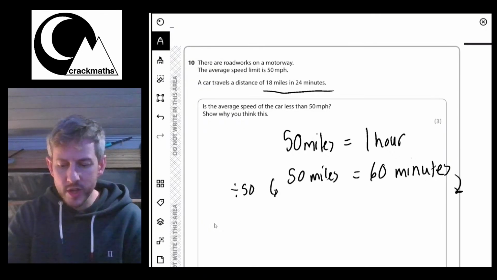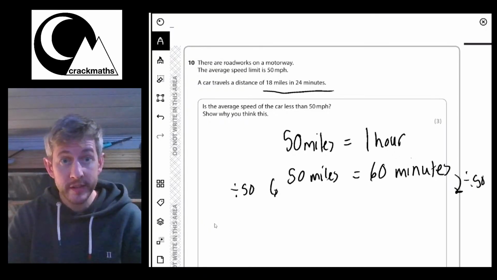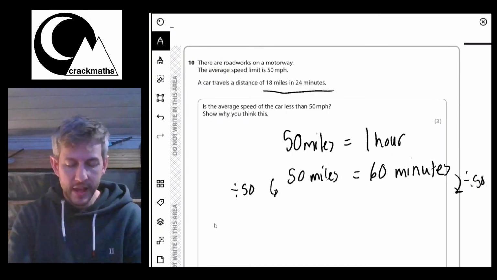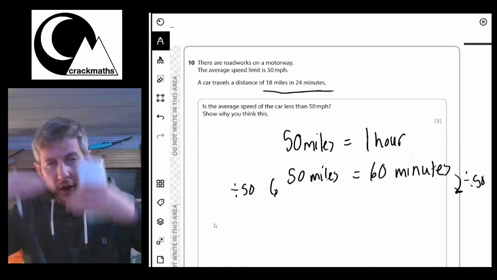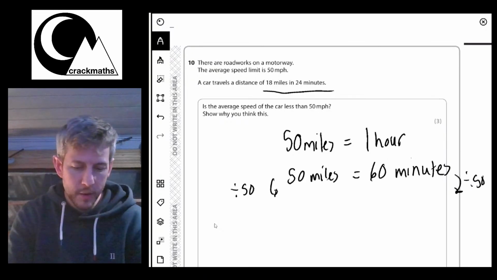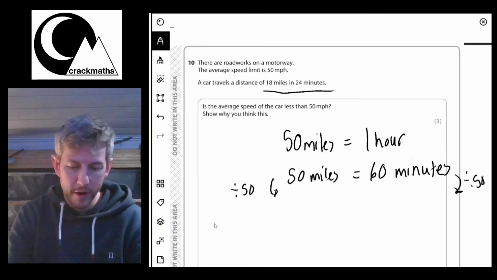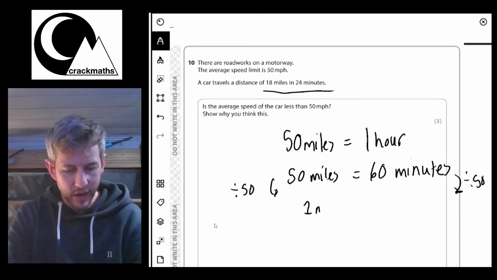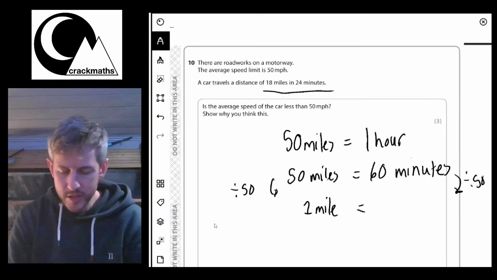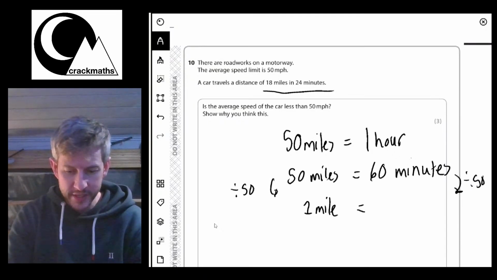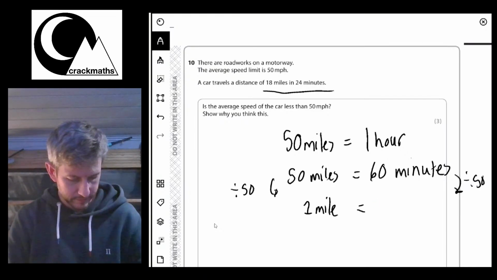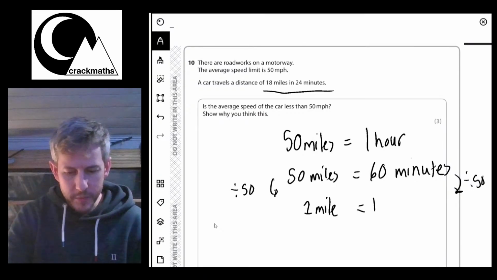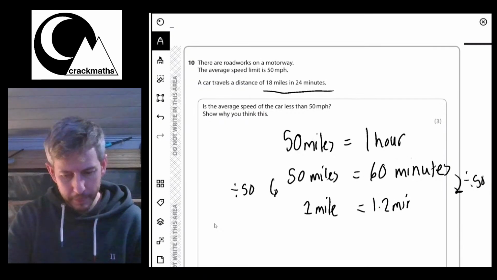This is called direct proportion, by the way, if you need to know this technique. It's where we've got two things which multiply and divide at the same rate. So if 50 miles is 60 minutes, we can divide both of these by 50 to get 1 mile. So 1 mile is going to be 60 divided by 50, which I'm going to do on my calculator, and that's going to be 1.2 minutes.